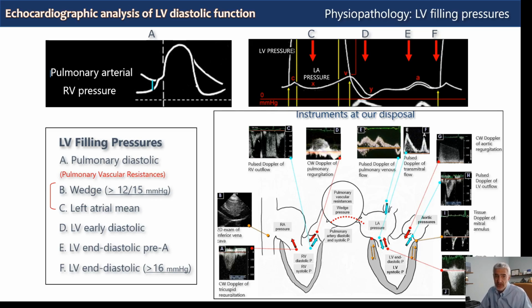This ratio correlates with both pulmonary wedge pressure and left ventricular end-diastolic pressures, depending on the different published data. And this is a problem because it added a lot of confusion, because as we have said, these pressures can differ in different clinical situations. So it is still unclear if E on E prime correlates more with wedge pressure or left ventricular end-diastolic pressures. And then we have the peak velocity of mitral regurgitation, which when combined with sphygmomanometric arterial brachial pressure can give us a direct measure of mean left atrial pressure.